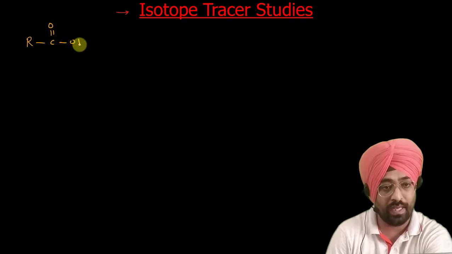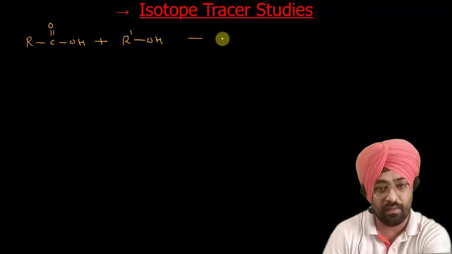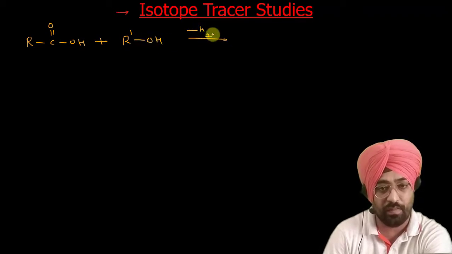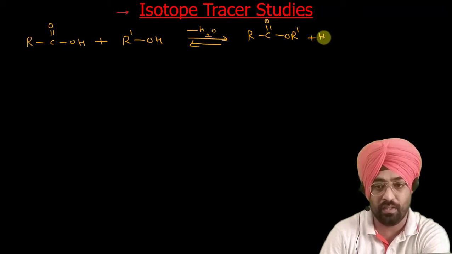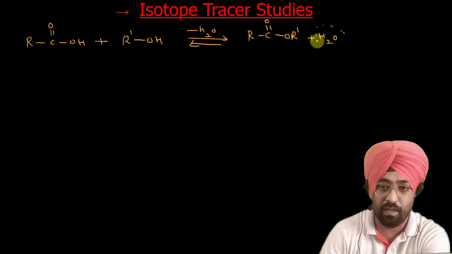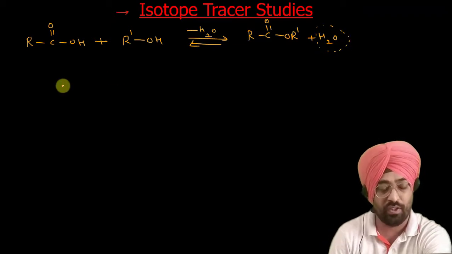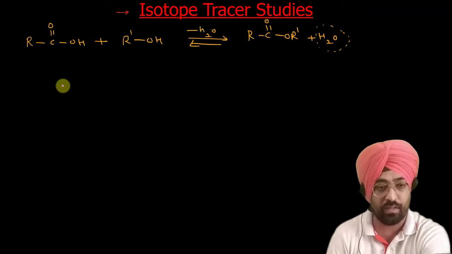RCOOH, this is your carboxylic acid, plus R'OH. This reaction takes place with elimination of water. It is a reversible reaction. You get RCOOR' plus water. Now this water can be removed in two ways. I will show you. I will write these two steps again.